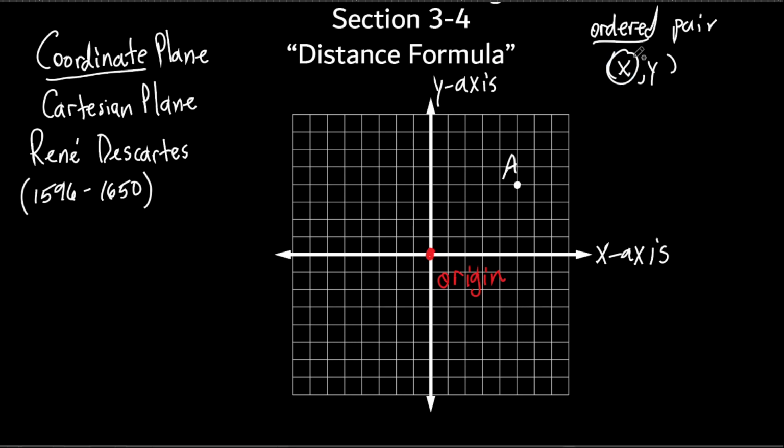First, we go in the x direction. The x direction is left and right. Okay? The y direction is what? Up and down. Okay? So we start here. If I want to go to that point, am I going to go left or am I going to go right? I'm going to go right.